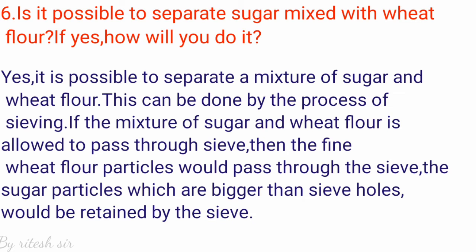If the mixture of sugar and wheat flour is allowed to pass through a sieve, then the fine wheat flour particles would pass through the sieve. The sugar particles, which are bigger than the sieve holes, would be retained by the sieve.